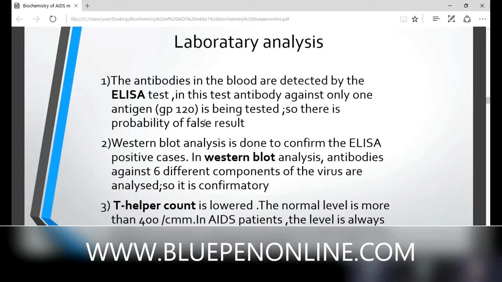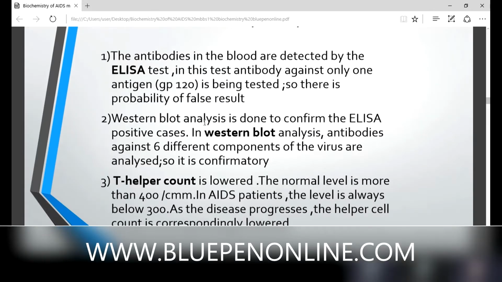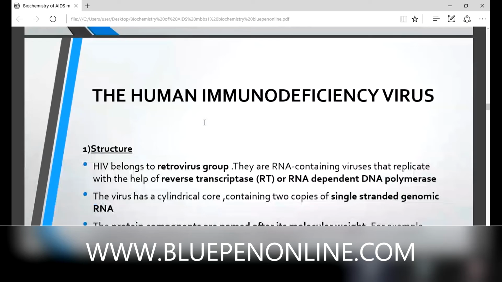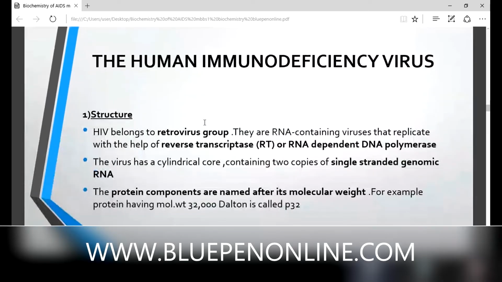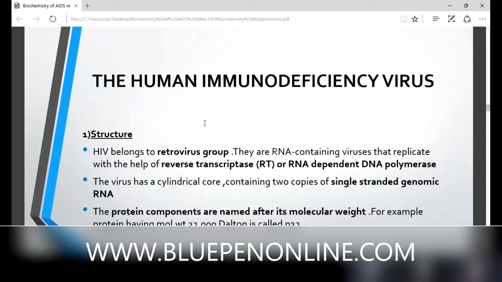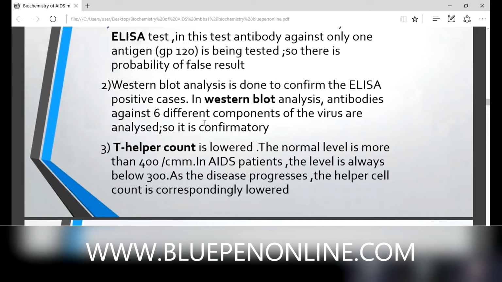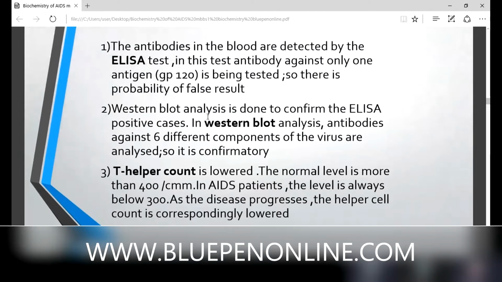Very good. What about the T helper cell count? T helper cell count is lowered. What is the normal level of T helper cells? More than 400 per cubic millimeter. What happens in an AIDS patient? Less than 300. T helper cells are used to fight against this virus, so the level of T helper cells is lowered.